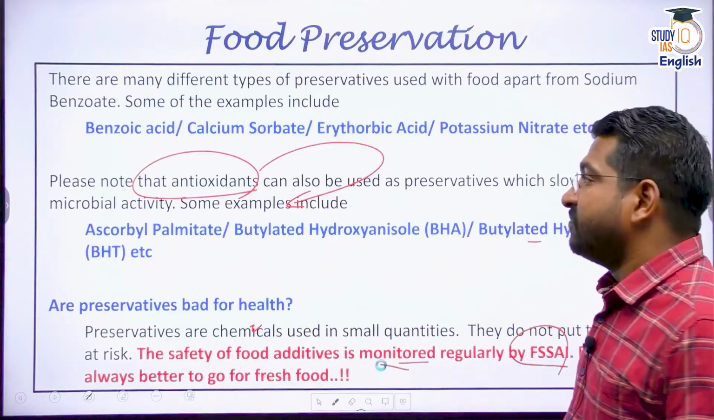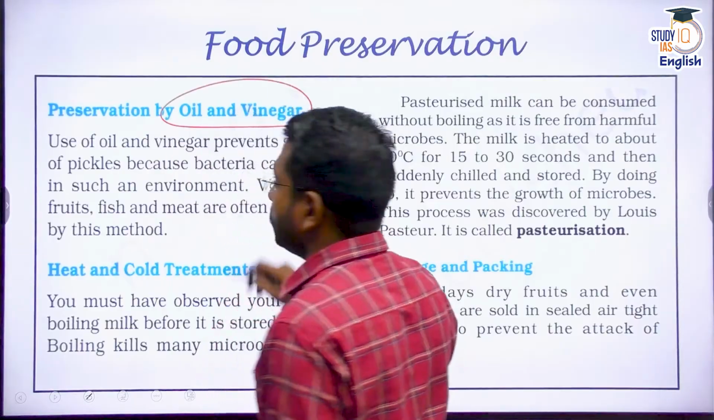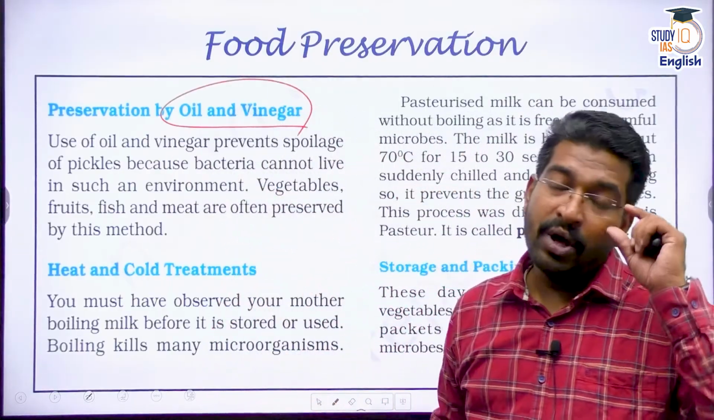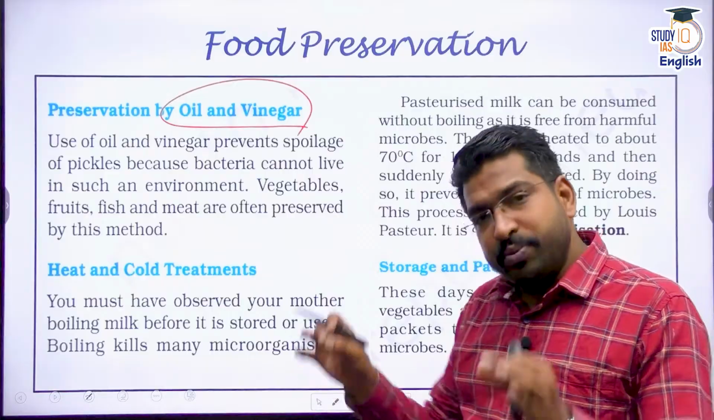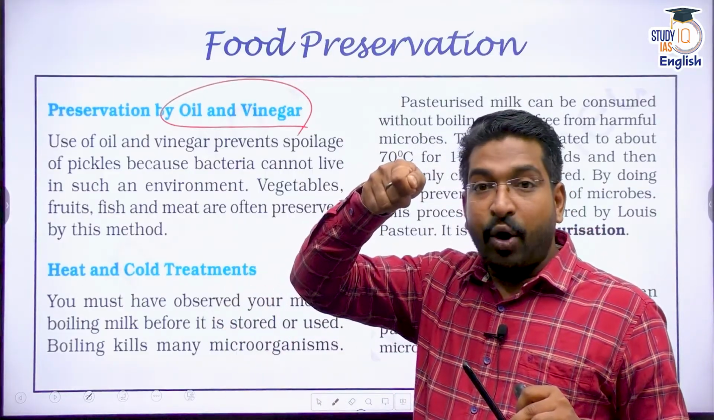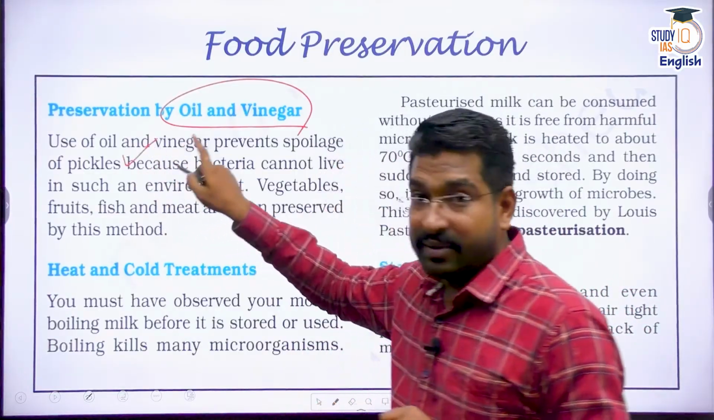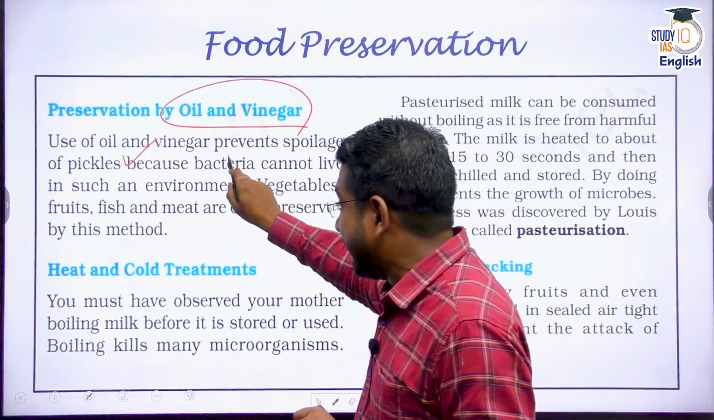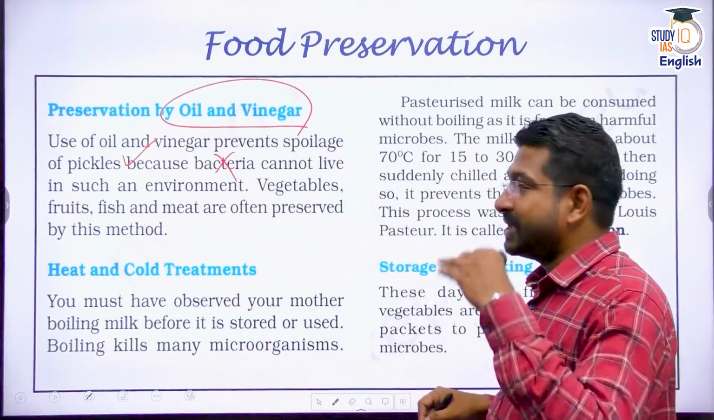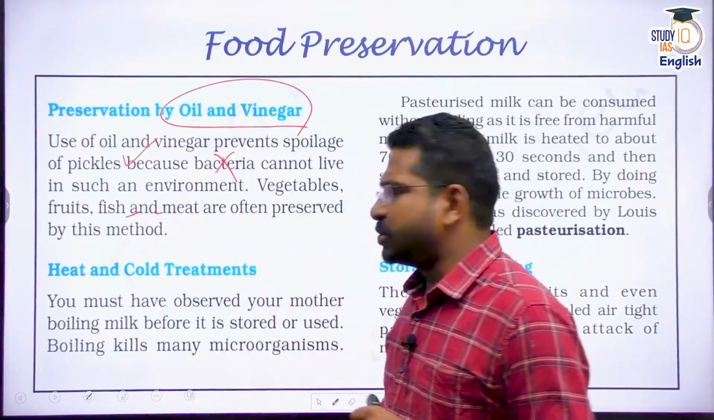Apart from these, we also use preservation by using different oils and vinegar. You must have seen this especially in pickle. Now, in pickle, there is too much oil. In fact, when you take a spoon of pickle, there would be oil draining out of it. Why? Because oil is used as a preservative. Whenever there is oil, the bacterial activity is not there or it is reduced. Vinegar is also used to preserve fruits, fish, meat.